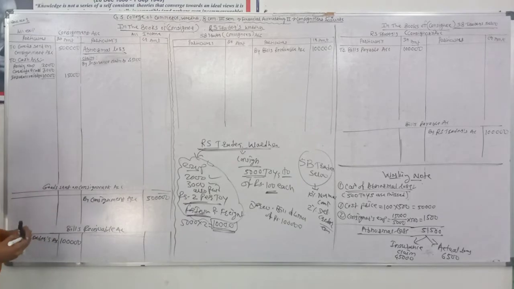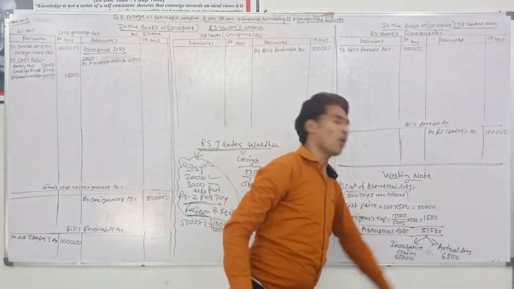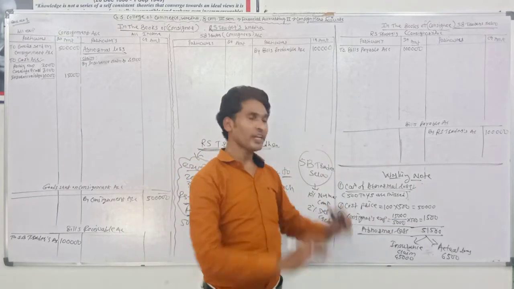So the entry is insurance claim account debit, and this is our actual loss which never went anywhere.